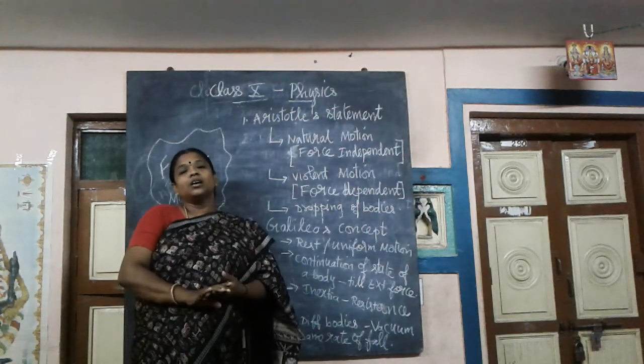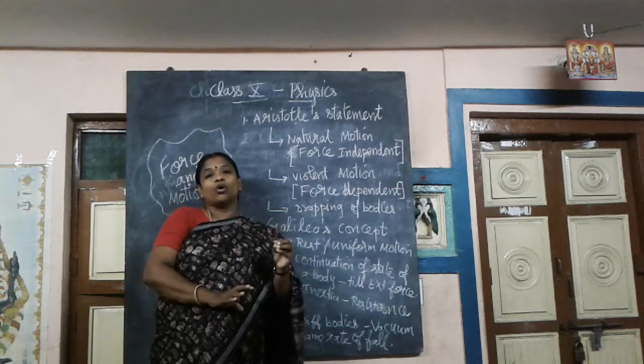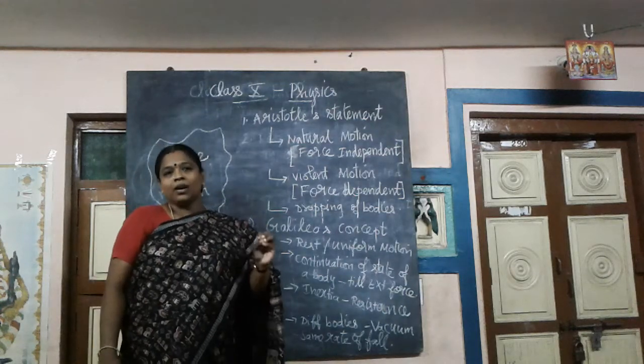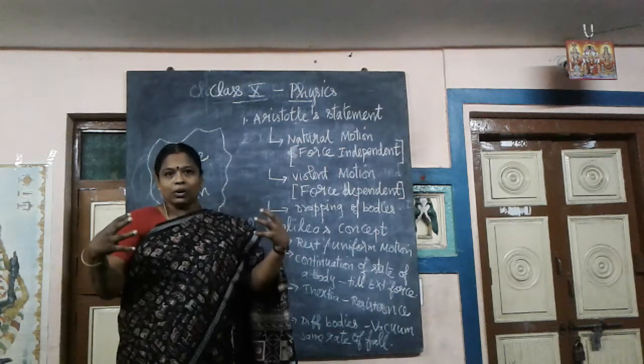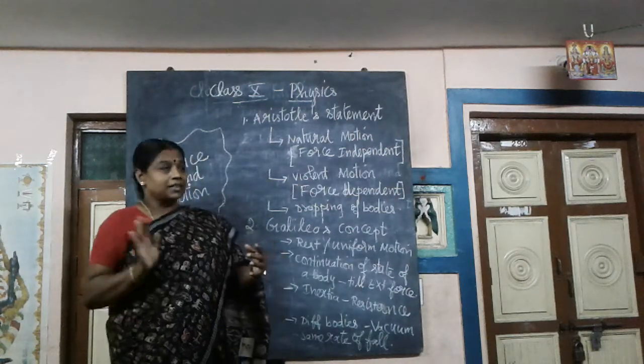In other words, the natural state of earthly bodies is rest. By default, the state of all earthly bodies is rest.